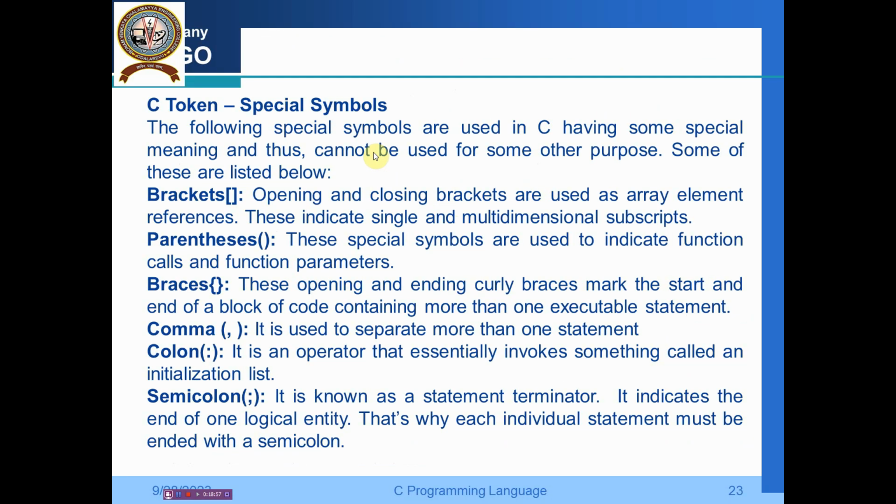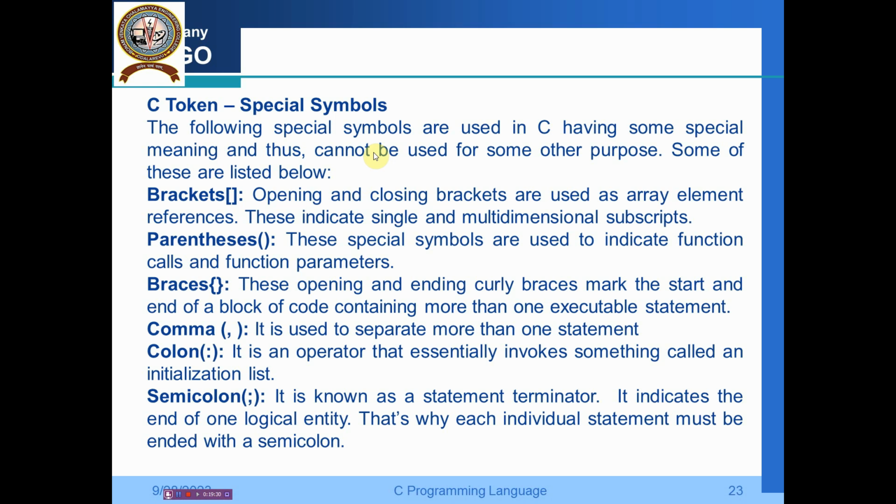Then we have special symbols. We have brackets, parentheses, braces, comma, colon, semicolon. All of them have specific uses. Opening and closing brackets are used for array element references. Parentheses are used for indicating a function or calling a function, parameters, etc. Opening and closing curly braces mark the start and end of a block containing executable statements.